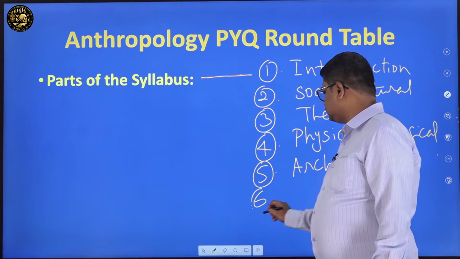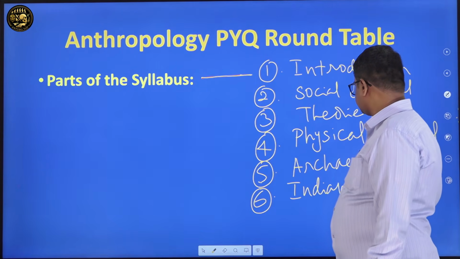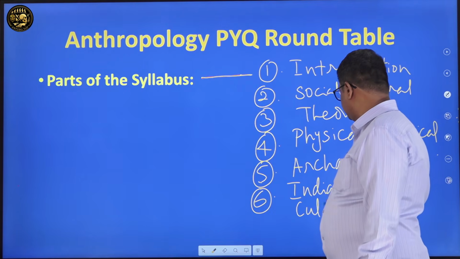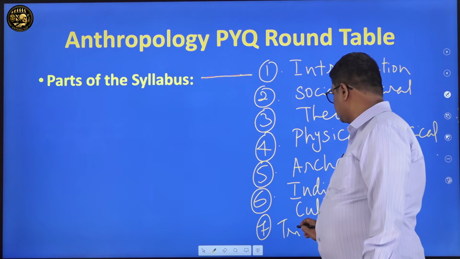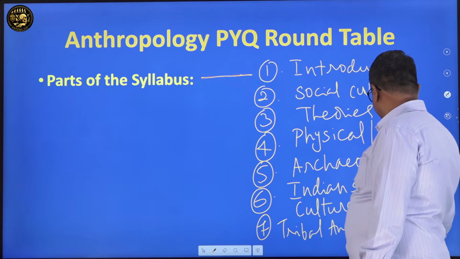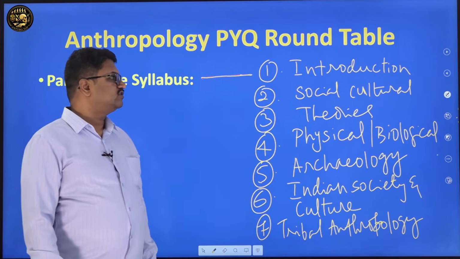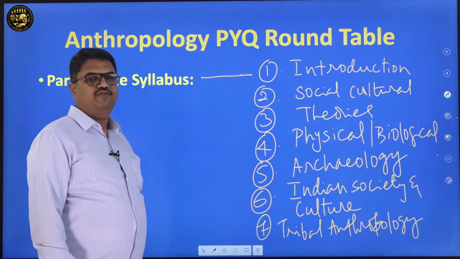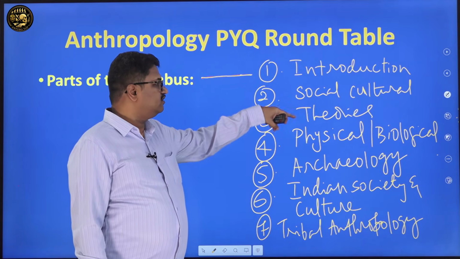Then we have got the part called Indian society and culture. And finally, the tribal part or tribal anthropology, the anthropology of the tribe. Sometimes we even call it tribal India. So how many parts can we divide this into? Either 6 or 7. For the purpose of clarity, I have made it into 7 parts, but when you combine this with this, it becomes one part, or this and this also you can combine.